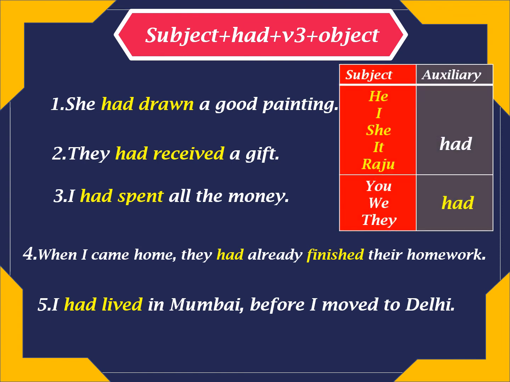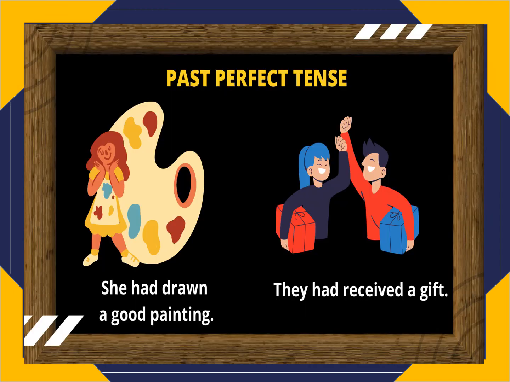In the case of past perfect tense, we use the auxiliary only had. Whether the subject is he, I, she, it, name of a person, you, we, they, we use only had. The past participle examples are: she had drawn a good painting. They had received a gift.